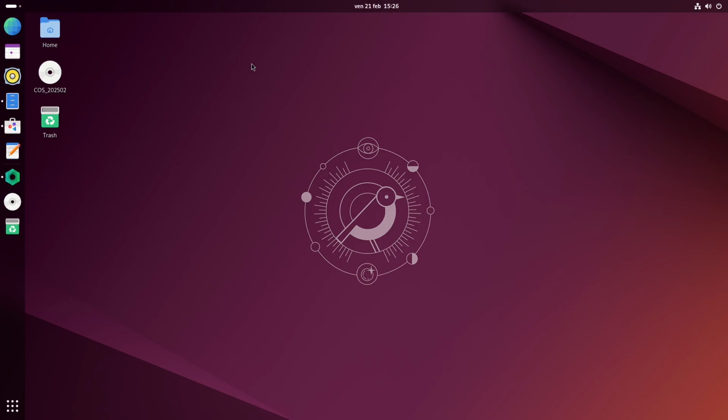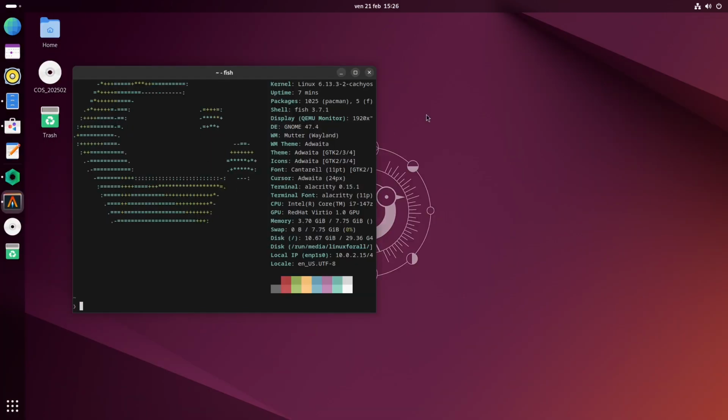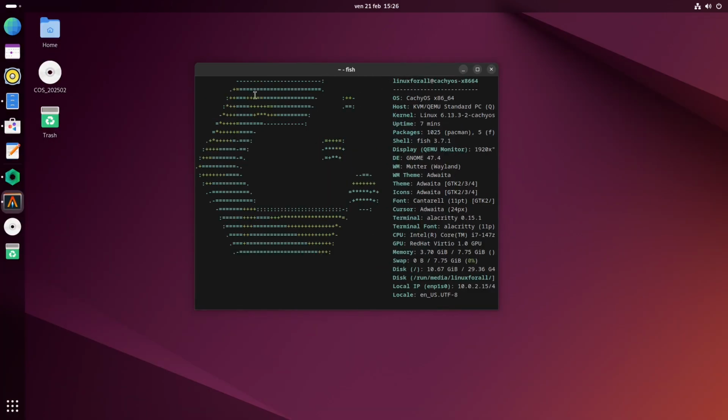So now we basically have Ubuntu, but it's actually CachyOS. If we open the terminal, Alacritty for this example, as you can see here we have CachyOS, but the difference with CachyOS is that here we have a system that is optimized for gaming, and not only that, we also have a system without snaps. We have a system that works, that doesn't get in your way, that doesn't have the problems that Ubuntu has. So you're going to have a way smoother experience and a better experience overall here on CachyOS than on Ubuntu.